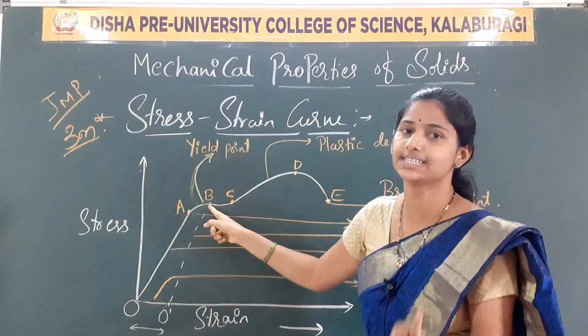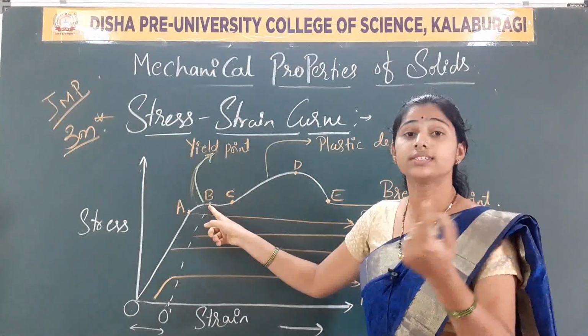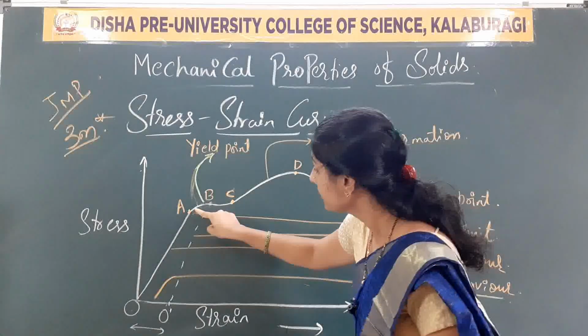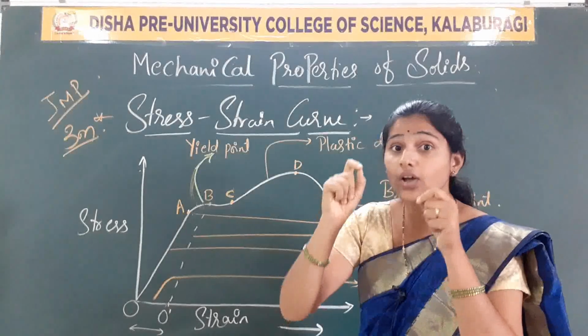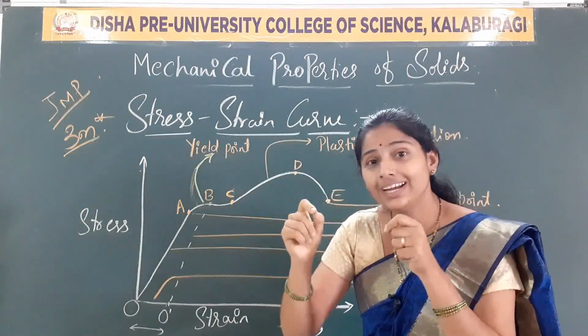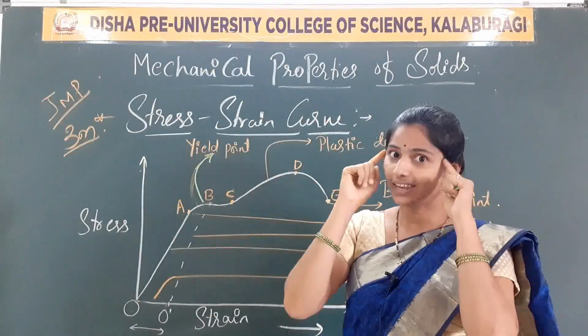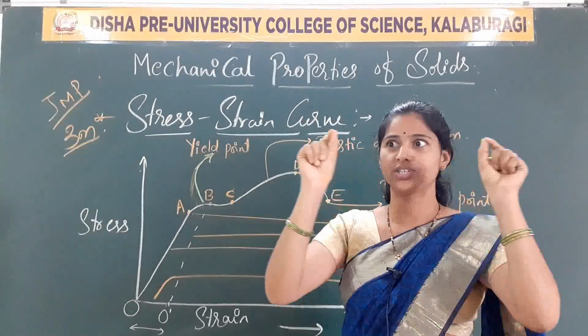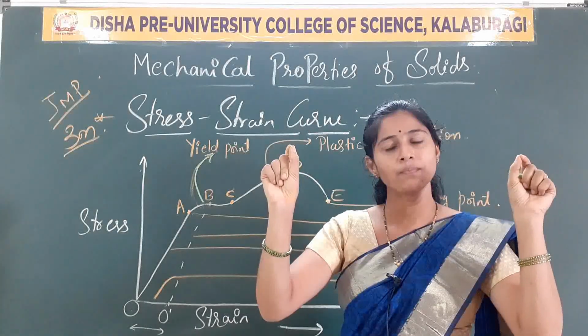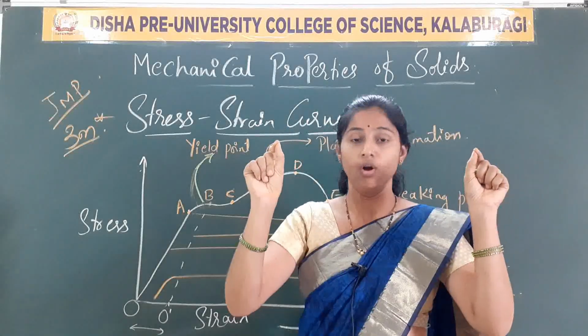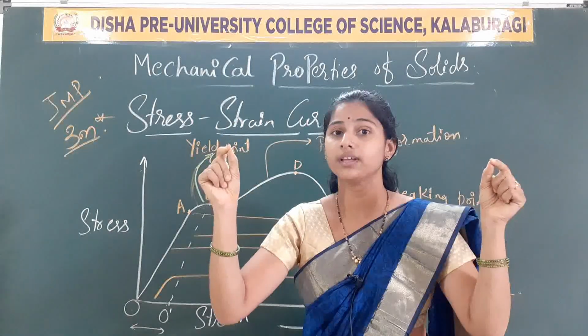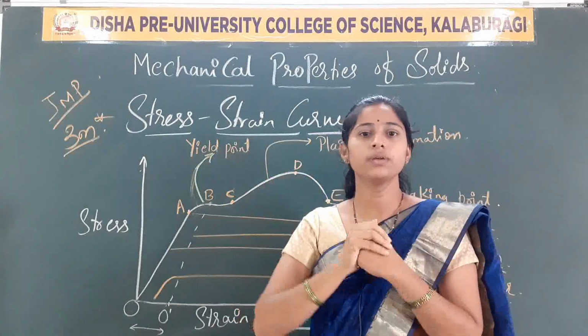Yield point, the plasticity point. As you can see from the graph here, the stress is no more here. The metallic wire is slightly losing its stress property. You can imagine yourself stretching a metallic wire: up to some extent it behaves with elastic property. After some time, it loses its elastic behavior.